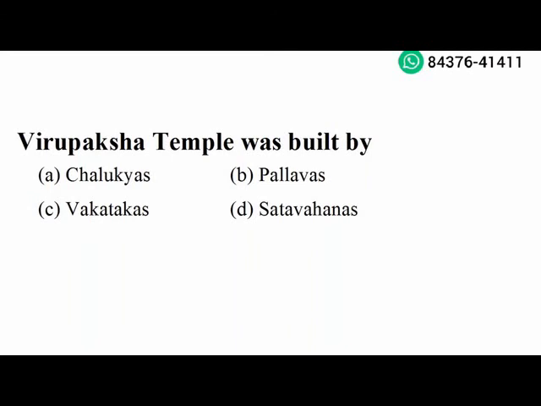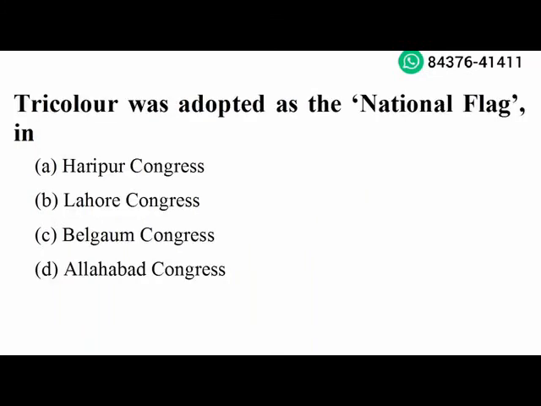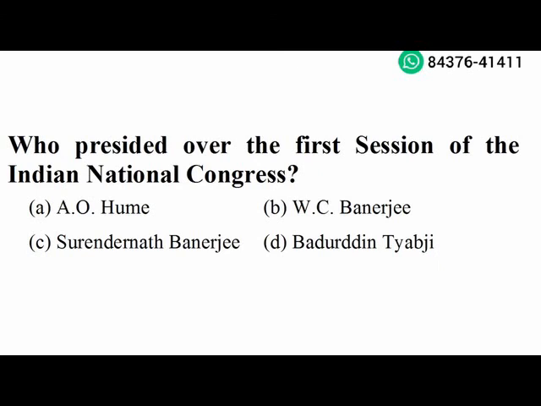Virupaksha temple was built by Chalukyas. Option A is the right answer. Next question. Tricolor was adopted as the national flag in Lahore Congress. Option B is the right answer. Next question. Who presided over the first session of Indian National Congress? W.C. Banerjee. Option B is the right answer.